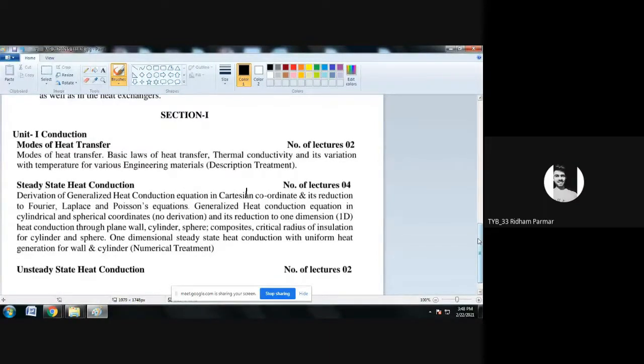Yes, sir. Okay, so all of you write down the syllabus for unit number 1. Write down section 1. In that we have to write down unit number 1, conduction. So we have to write down the first sub point in that, modes of heat transfer.